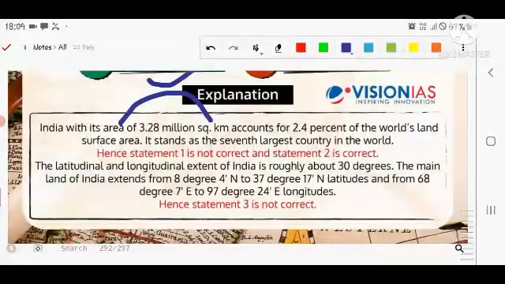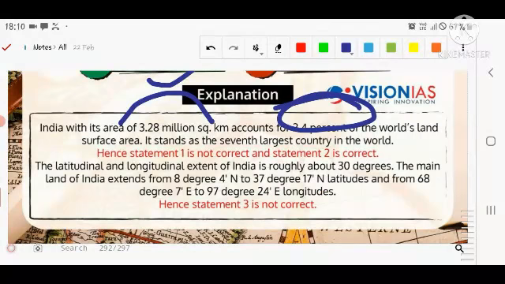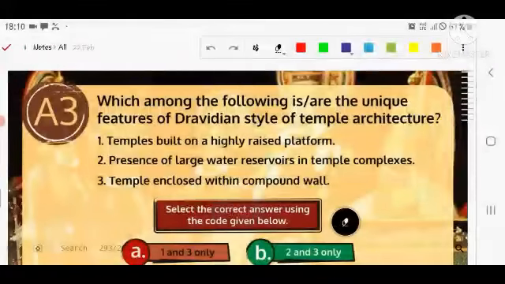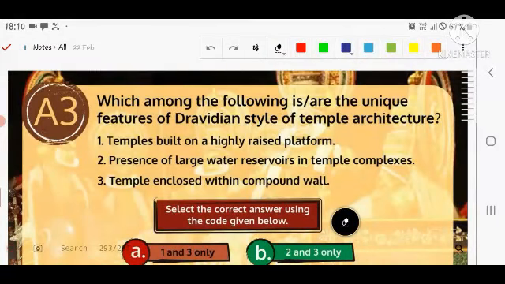India accounts for 3.28 million square kilometers, that is 2.4% of the world area precisely, and stands as the 7th largest country in the world. So the first statement is not correct, but the second statement is correct. The latitude and longitude extent of India is roughly about 30 degrees, not 50 degrees. The mainland of India extends from 8 degrees to 37 degrees. You can see here the major details of the extent of India in terms of latitude and longitude. Let's see the next question.